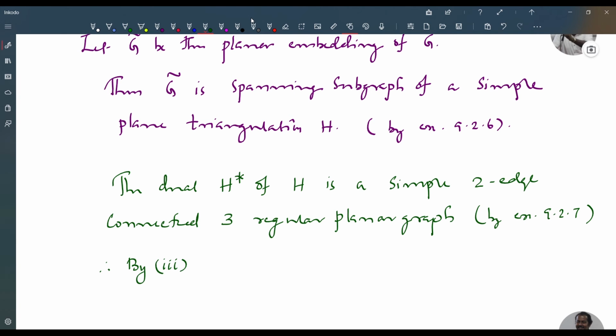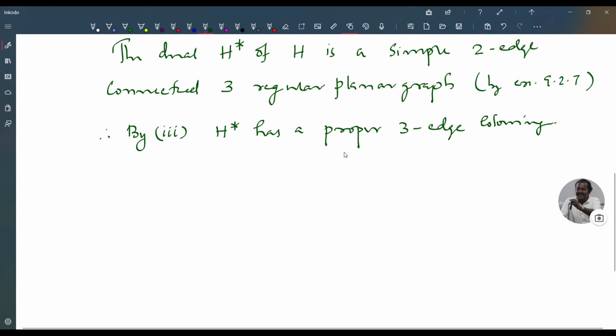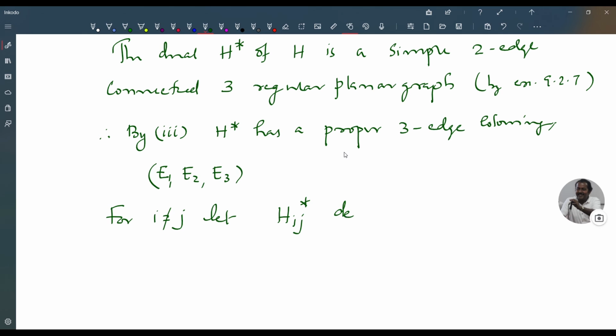Therefore, by 3, our assumption that 3 is true, H star has a proper three-edge coloring E1, E2, E3. For i not equal to j, let Hij star denote the subgraph of H star induced by Ei union Ej.